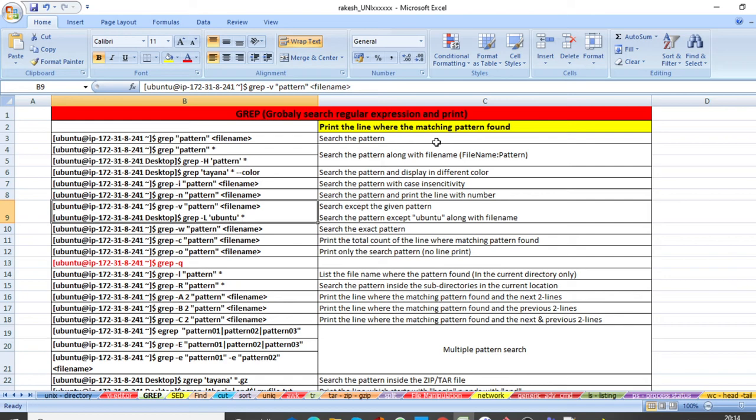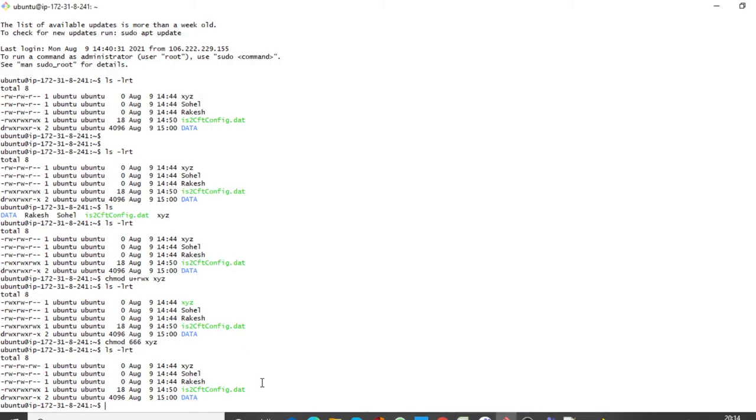Yesterday I told you already. Suppose I want to search a pattern called Sohail. Where to search? Star. Here star stands for all. Out of all these files, grep is going to search the pattern Sohail.